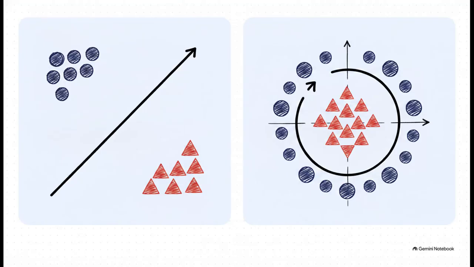Now, the core idea of a support vector machine, or SVM, is finding a mathematical boundary that cleanly separates different classes of data. But notice the contrast here. For simple data, it uses linear separation, literally just drawing a straight line margin. But for messy, complex, real-world data, it relies on nonlinear separation. It applies a mathematical kernel function to literally bend the data into a higher dimension where a straight boundary can finally be drawn. It's like a space-bending trick for math.